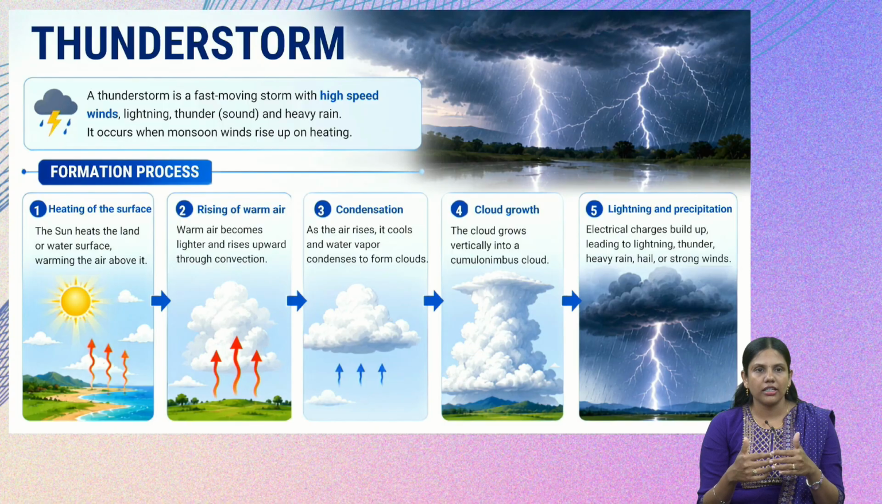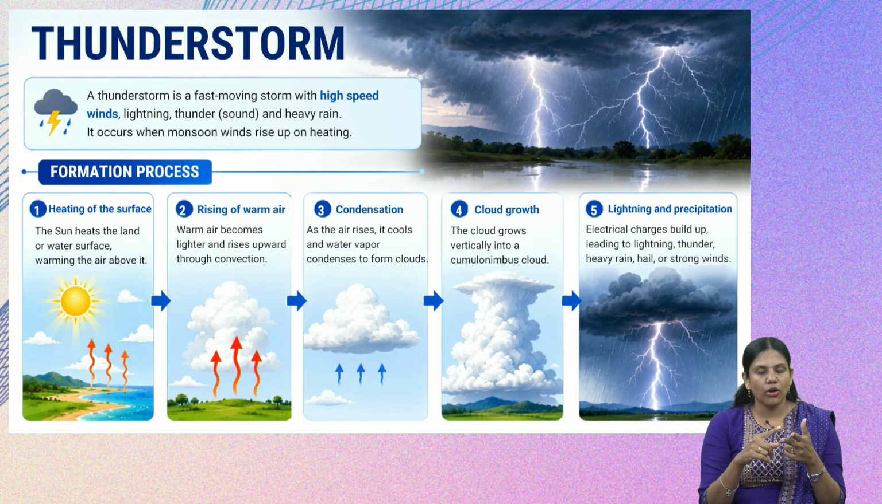So what is a thunderstorm? You might have heard of thunderstorms. Mostly people living in the coastal areas might have heard about thunderstorms. It is a fast moving storm with high speed winds, lightning, thunder and heavy rain.